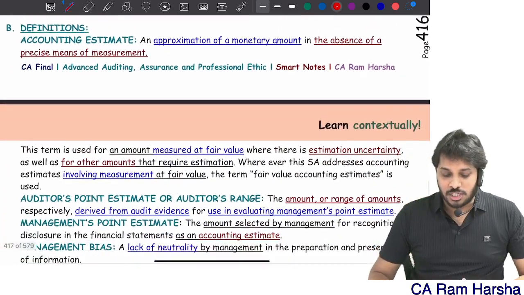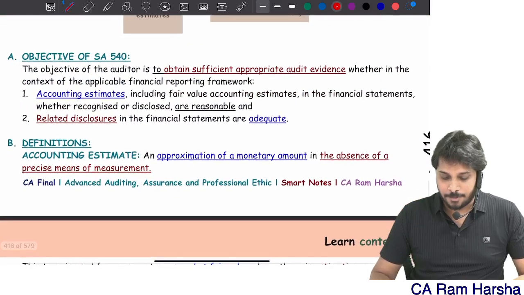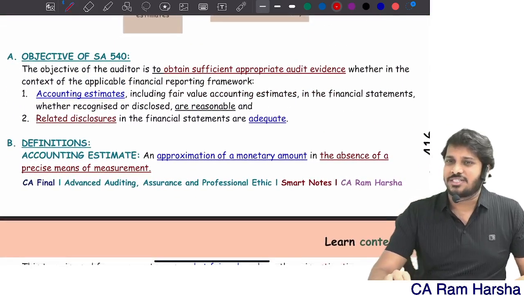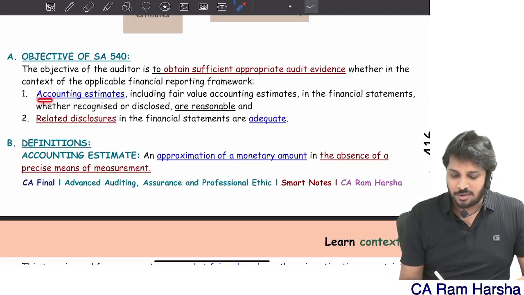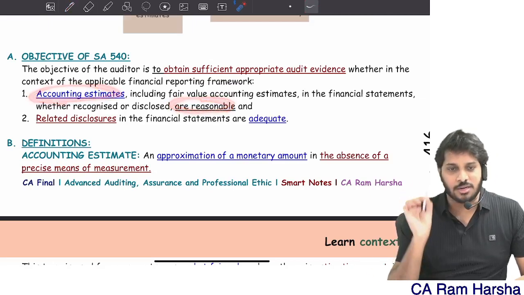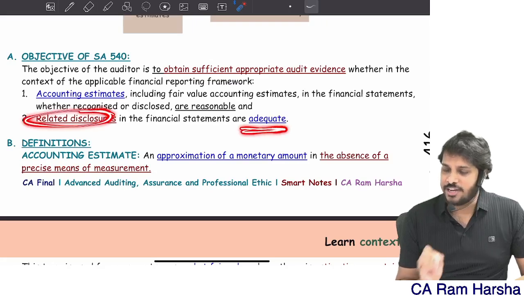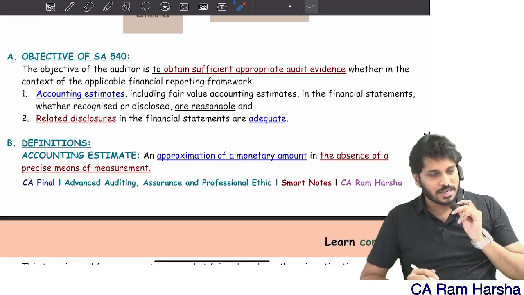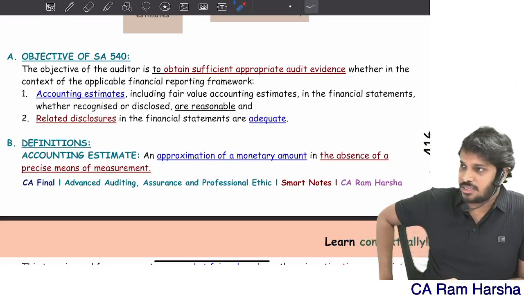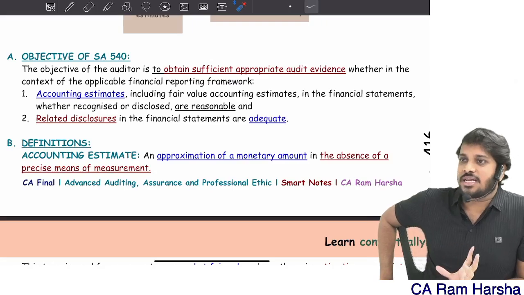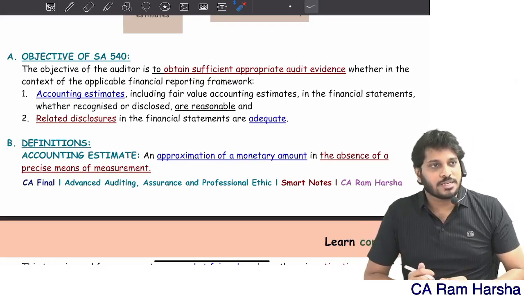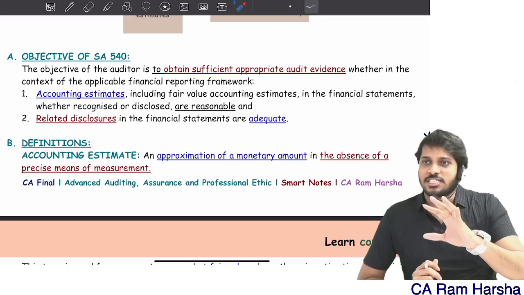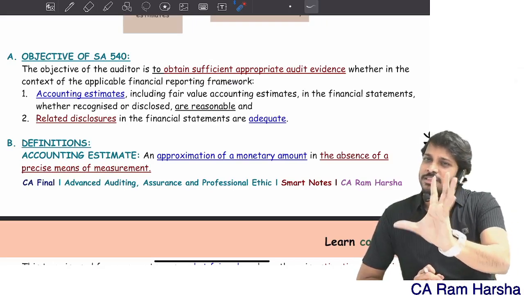You see, the objective of the standard is quite simple. Whether accounting estimates are reasonable and the disclosures are adequate. Only these 2. Whether accounting estimates chosen by the management are reasonable. Generally when an accounting estimate is chosen, this estimate is based upon some methods.